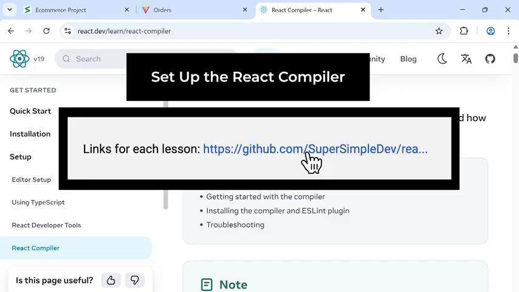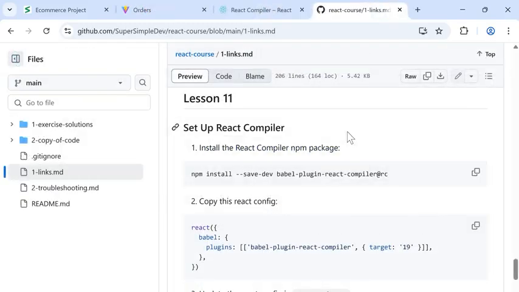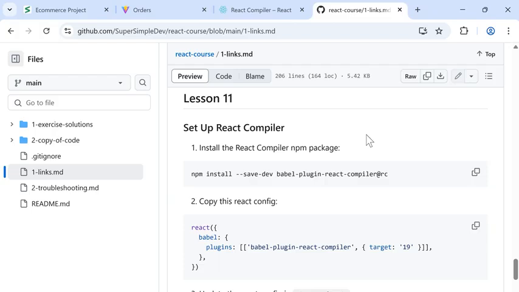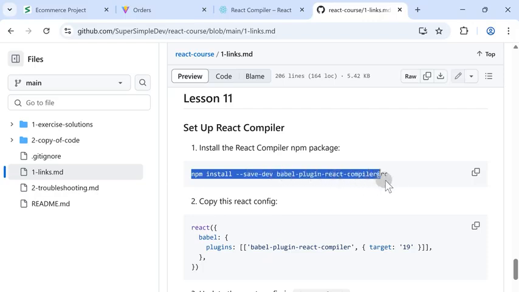In the description, we'll click this link, go to lesson 11, and here we have the instructions for setting up the React compiler. I put the setup instructions here because this process might change in the future, and it's not easy to update the video. So follow the instructions that you see on your page. For me, the first step is to install the React compiler npm package. So I'm going to select this command and copy it.